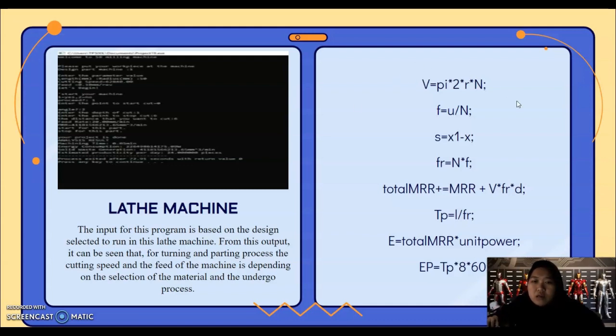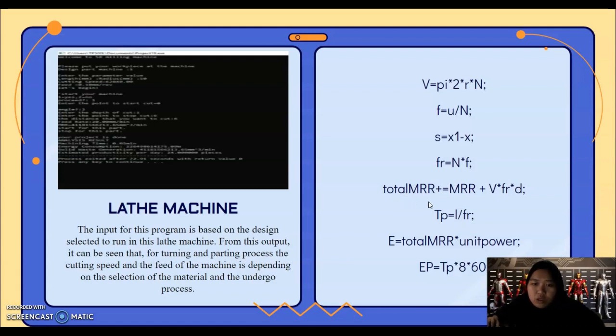And this is the formula that we use in this program. V equals pi times 2 times r times n. For the feed, we have u over n, and for the distance, we have x1 minus x. Feed rate, n times f.